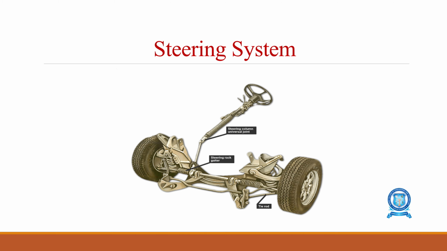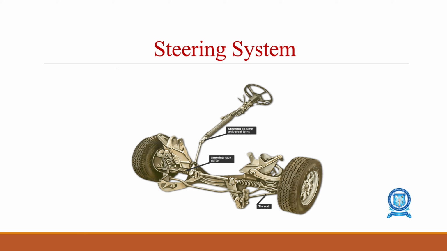And finally, the steering system. The steering system is the major directional control system in the automobile. Without the steering system we can't change directions. There are different types of steering systems. A conventional steering system has a steering universal joint connected to the steering rack. When you rotate the steering, the rack gets adjusted and tilts the wheels.